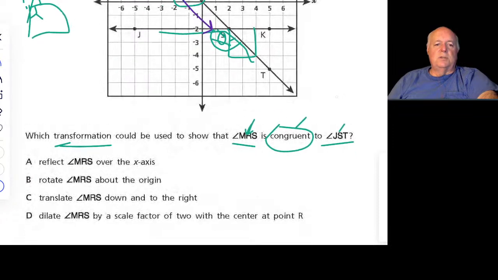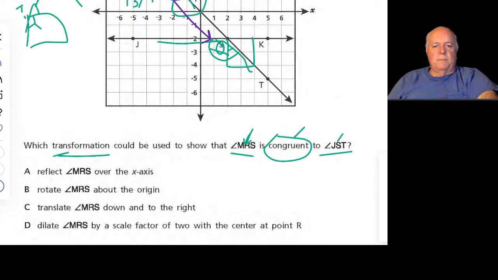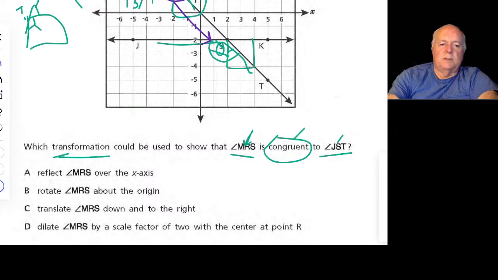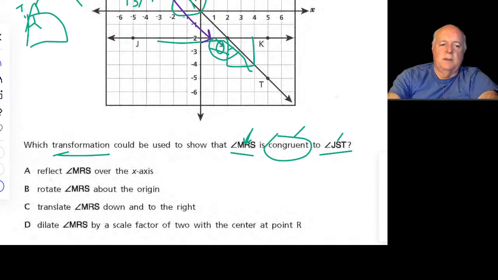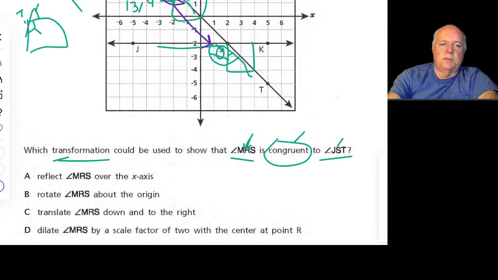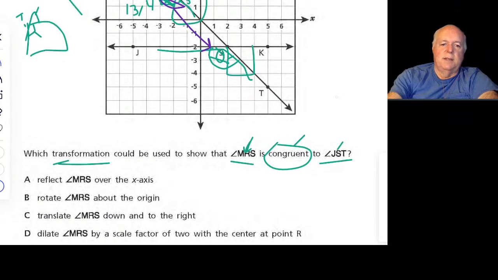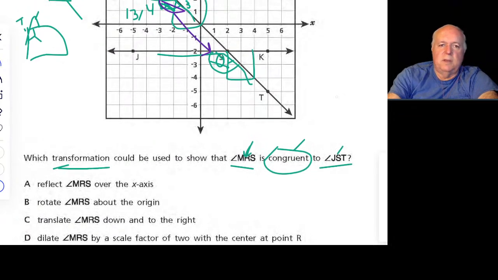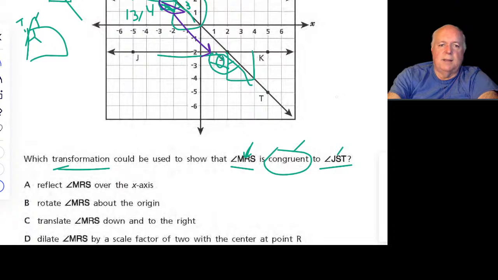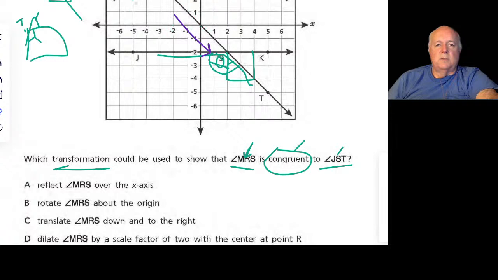So let me try to put the 4 choices here for you guys. I wish this whiteboard had a... Actually, can I do that if I move that? Yes, it does. Okay, wait a second. I didn't know that till now. All right, I can move it by pixels. So I'm going to bring choice D all the way down as far as I can get it. And even though it cuts off the top of the thing, we can still get angle R and angle S showing. So let me erase everything I have here, just so we don't get clutter again, so we can actually visualize the transformation.